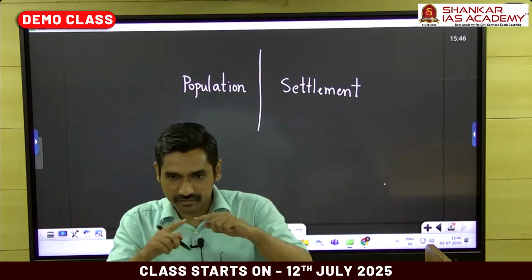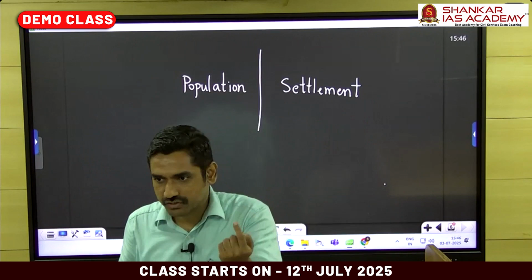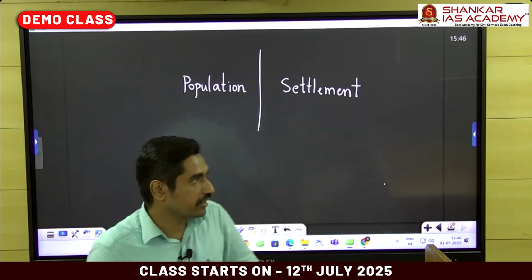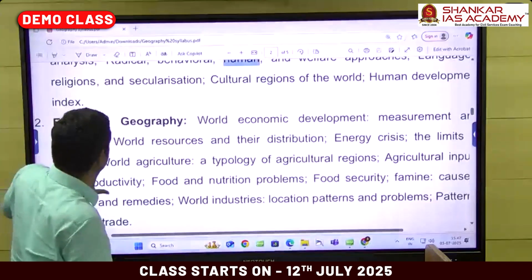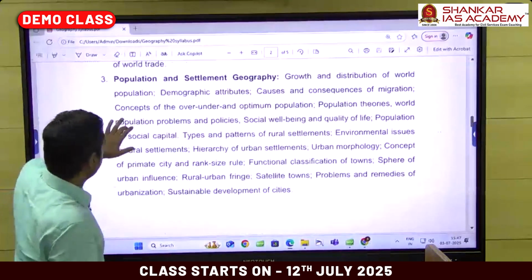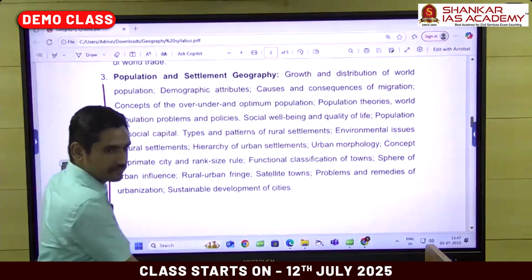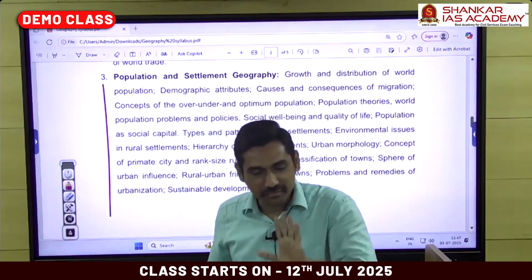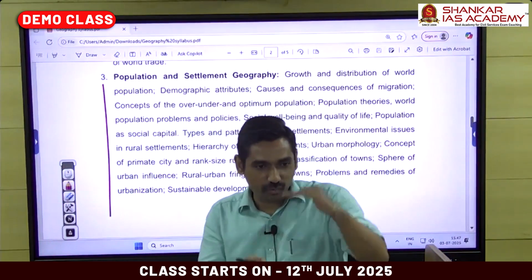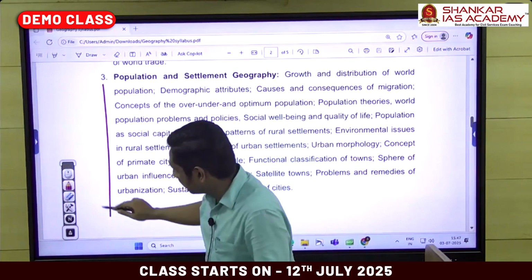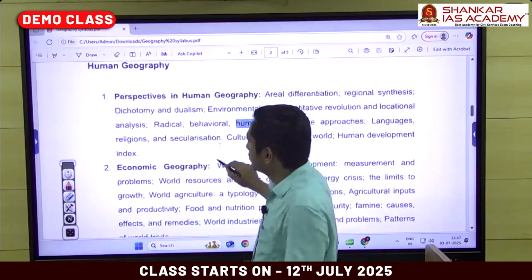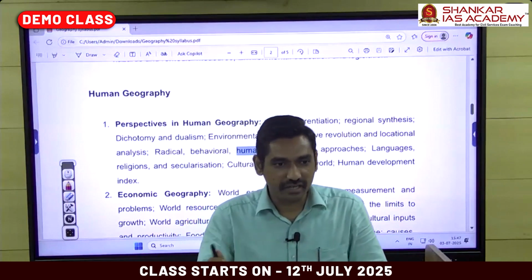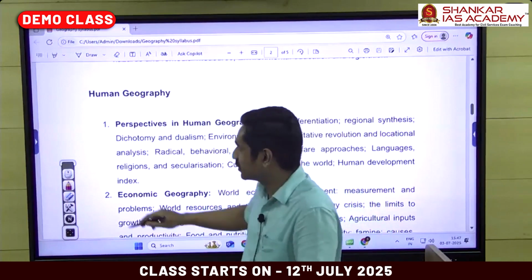For example, in section A, what was the first chapter? Something called geomorphology. Geomorphology, a massive chapter in terms of size. Chapter 8 is massive, massive as in the amount of content will be high. You can see the number of lines they've given. But weightage is same, 10%. Doesn't matter if words are more or words are less. Doesn't matter at all. Same percentage of questions from here, some percentage of questions from here also. That's the beauty of UPSC. They maintain equality, mentioned in the Constitution of India.